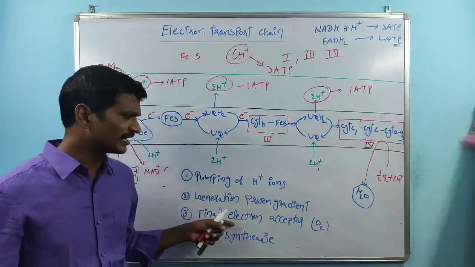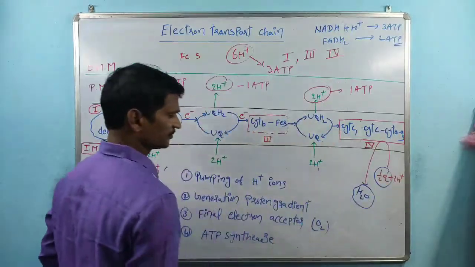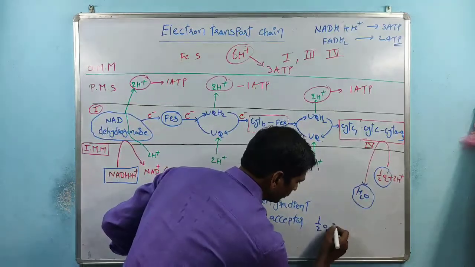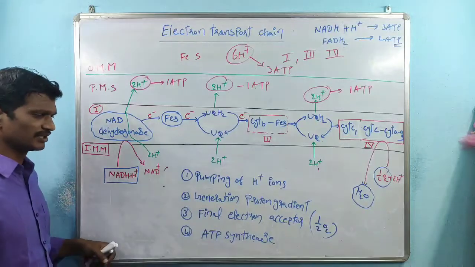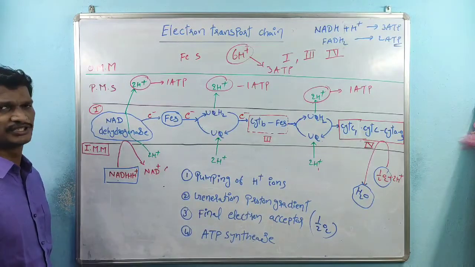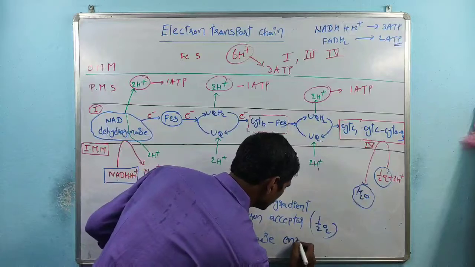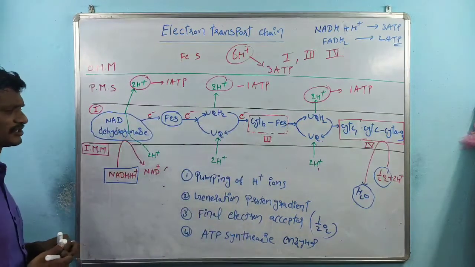The next one is the final electron acceptor. The final electron acceptor is oxygen, especially molecular oxygen, not O2. We have to mention it like that. The last one is the ATP synthase enzyme. These are the important steps.